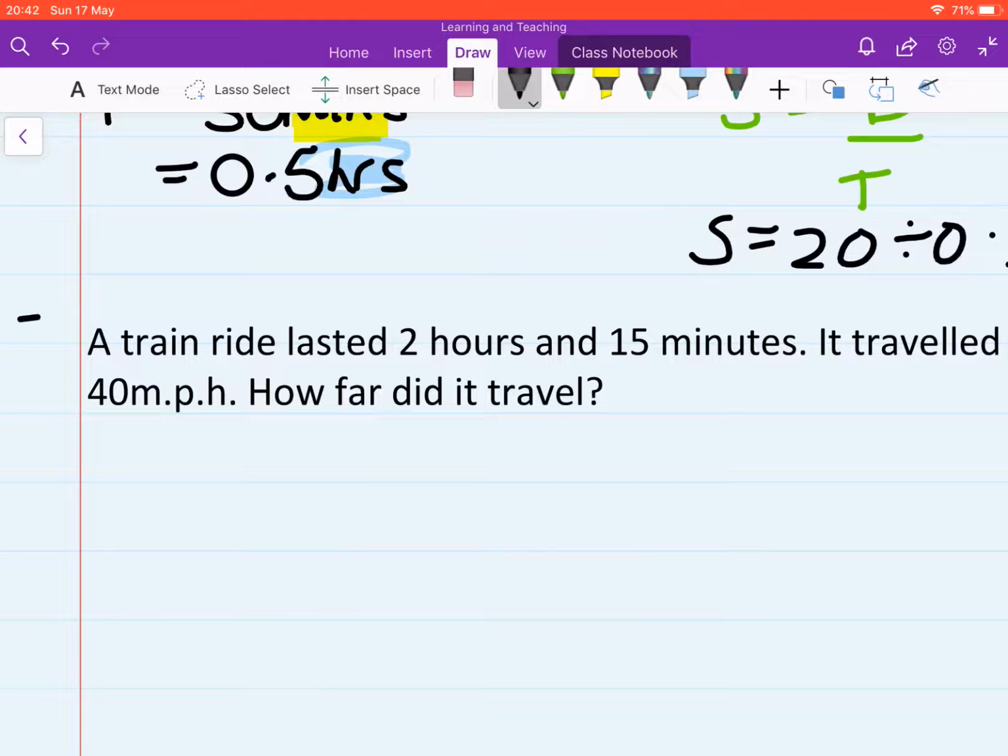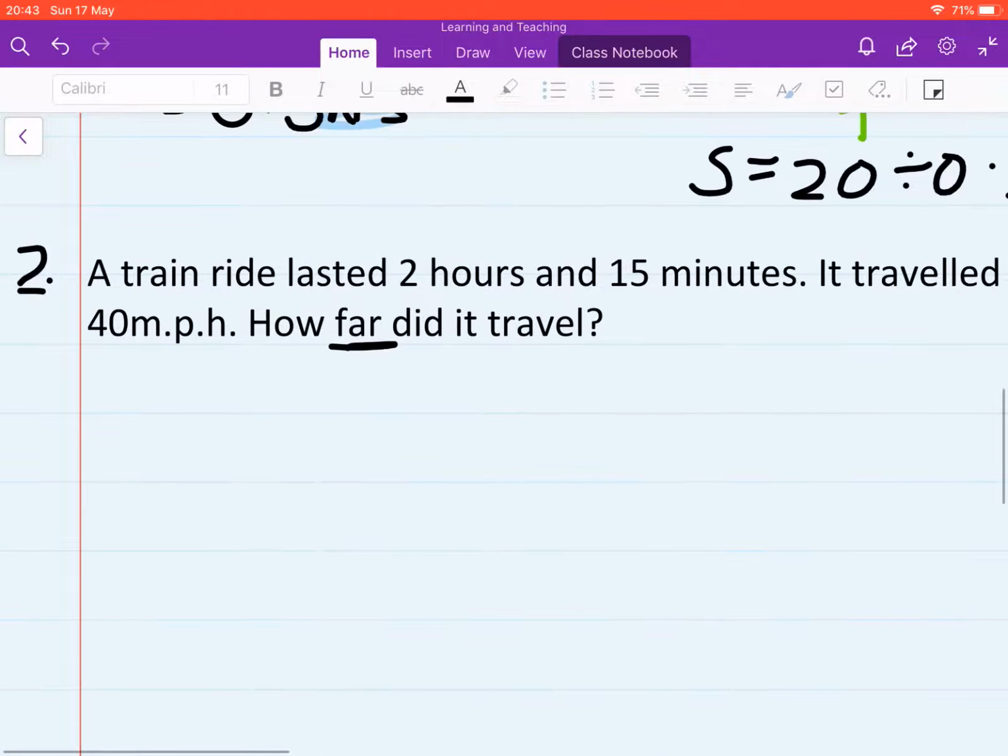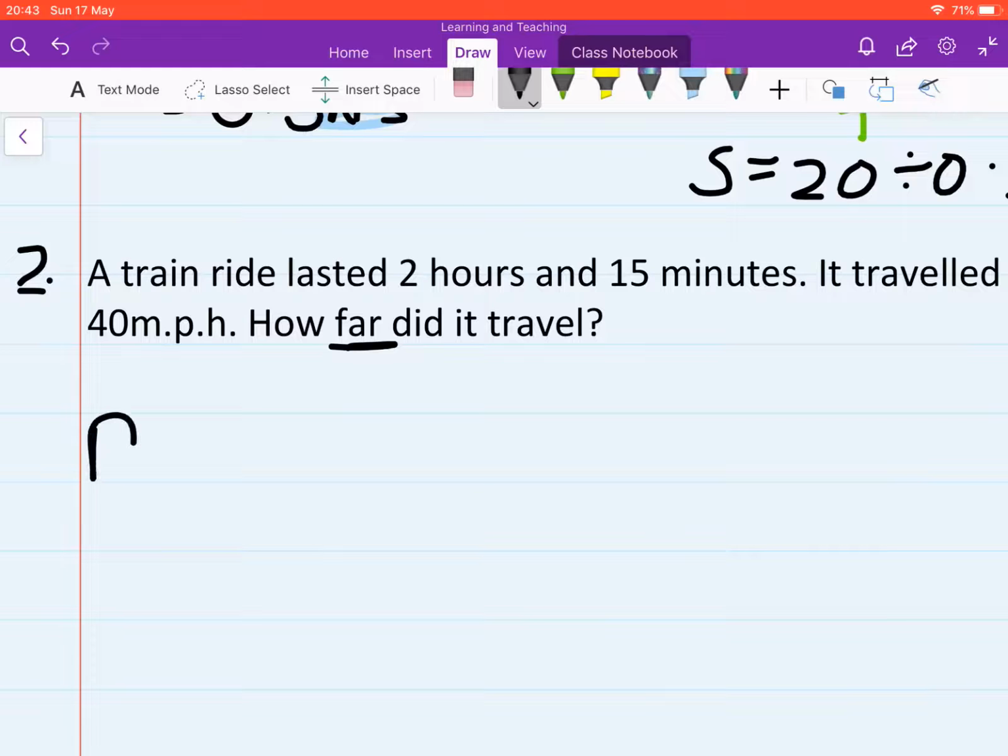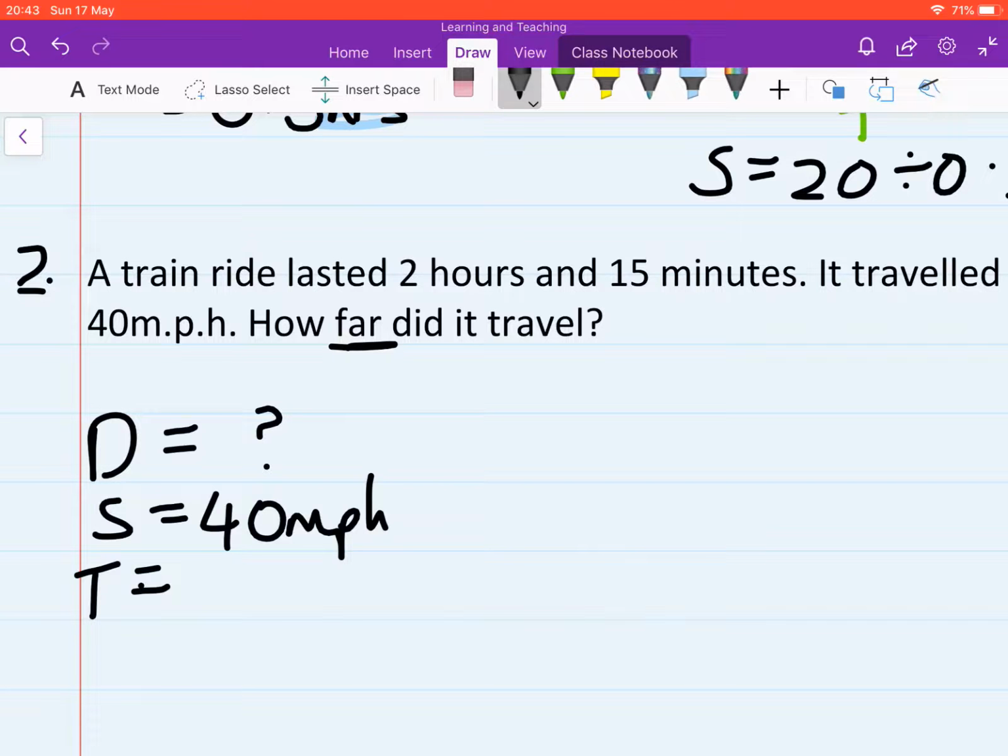Example 2. Please copy this down. If you need to pause, do so now. A train ride lasted 2 hours and 15 minutes. It travelled 40 miles per hour. How far did it travel? Okay, so how far? This is a distance question. We'll set out our working as normal: D equals, S equals, T equals. We want to work out the distance. The speed is 40 miles per hour. The time is 2 hours and 15 minutes.